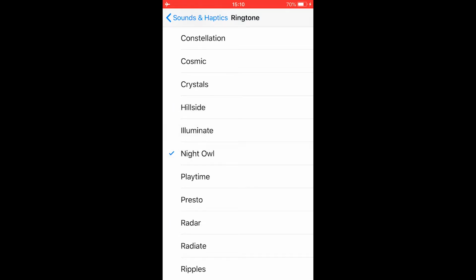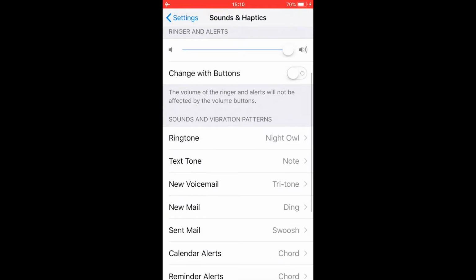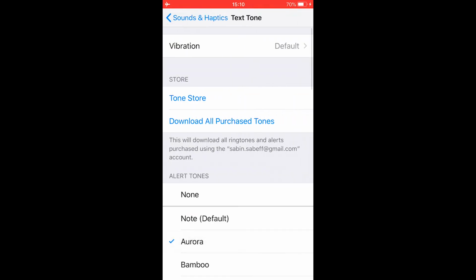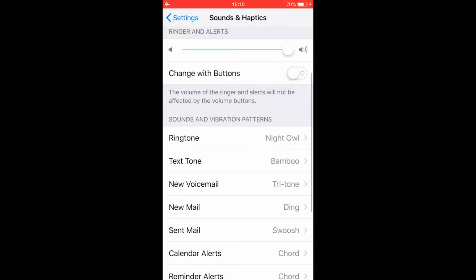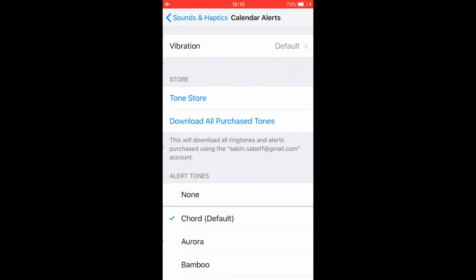Next option is for text tone. Press on text tone options. Choose your best one now. You have a lot of other alerts, tones and sounds, for different services and notifications.